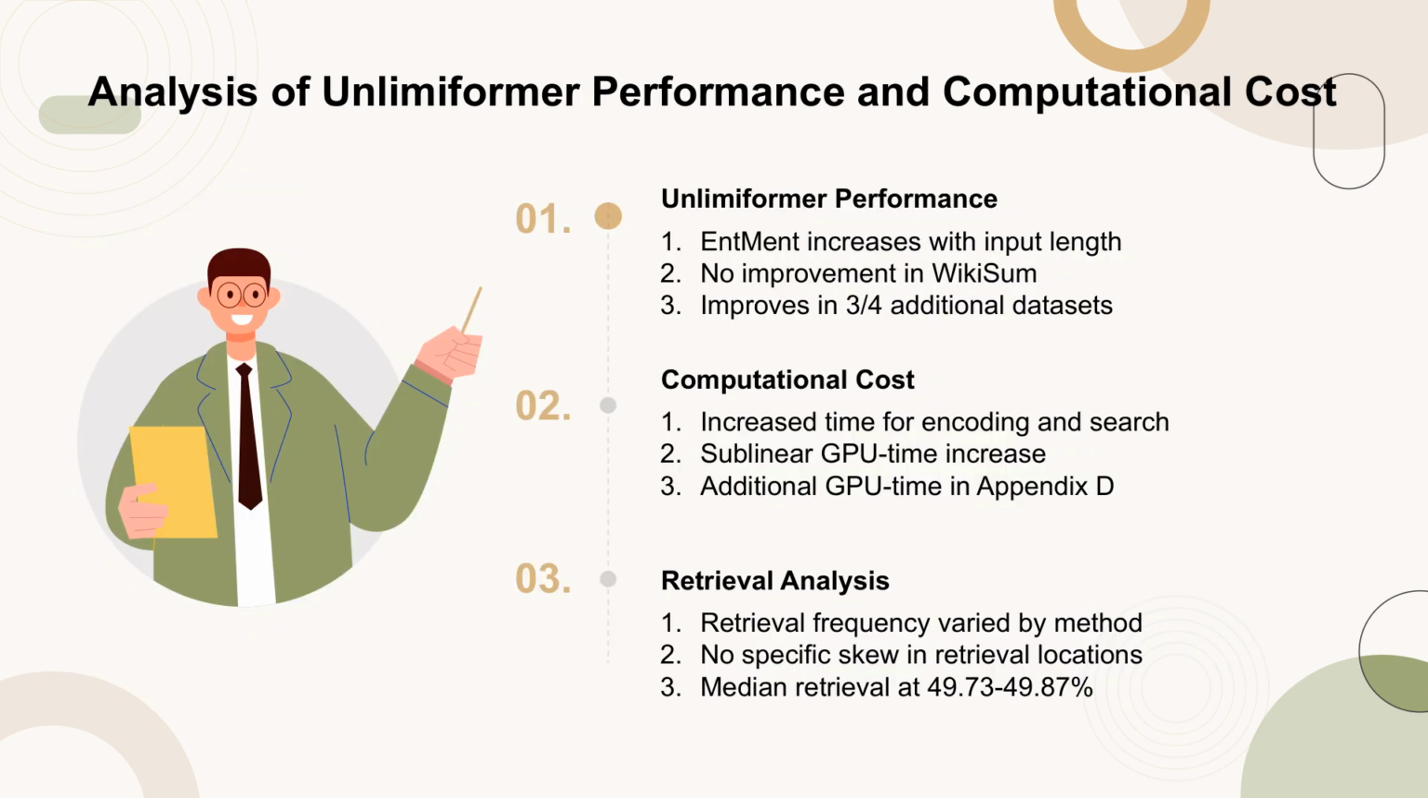The performance of Unlimiformer varies with input length. In BookSum, EntMent scores increase almost monotonically with longer inputs, indicating that Unlimiformer benefits from longer inputs. However, in WikiSum, Unlimiformer did not show improvement over a baseline using only the first 1024 tokens, suggesting that the full input is not necessary for this dataset.